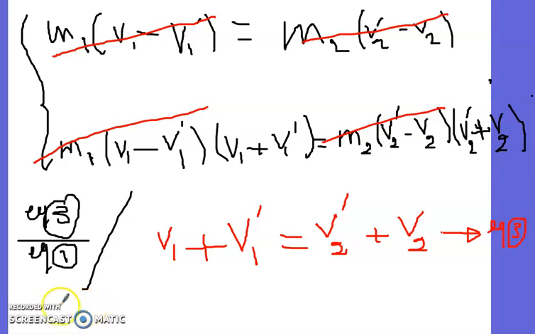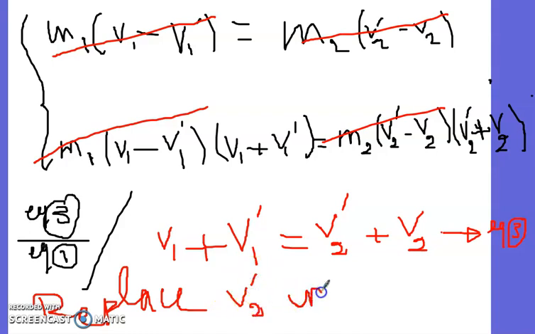Now, replace V2 prime. Let me write it clearly here: V2 prime equals V1 plus V1 prime minus V2, from equation 3.